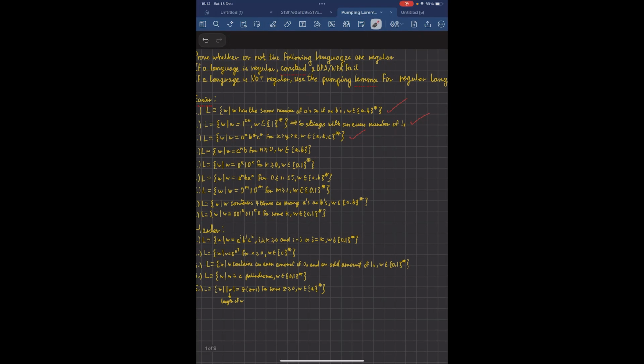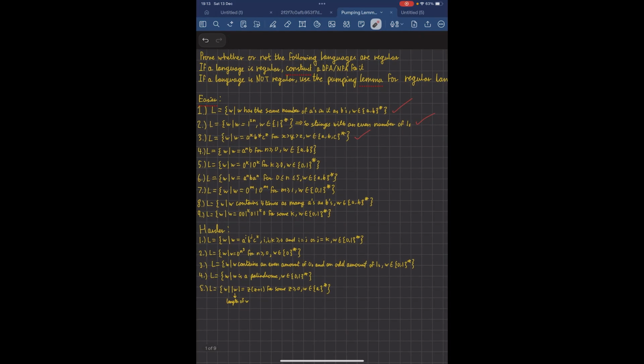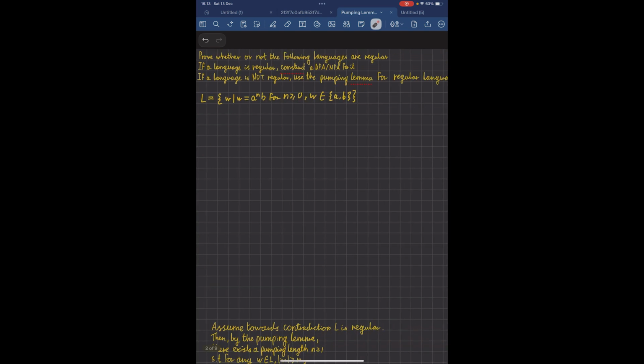Okay, we've now done these three questions. Let's move on to the fourth one. I've already copy pasted over here to save some time, and I also have the instructions again. So we're asked to prove whether or not it's regular. If it's regular, make a DFA/NFA for it. If it's not regular, use a pumping lemma.